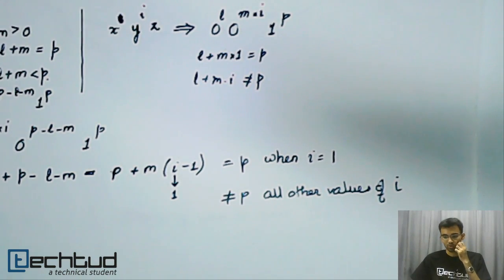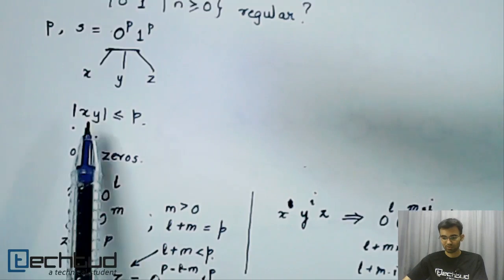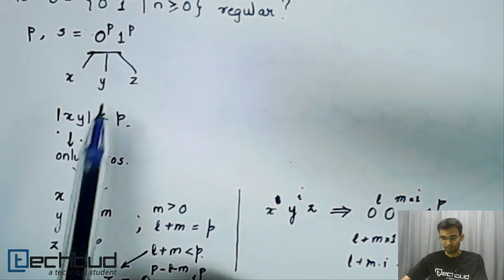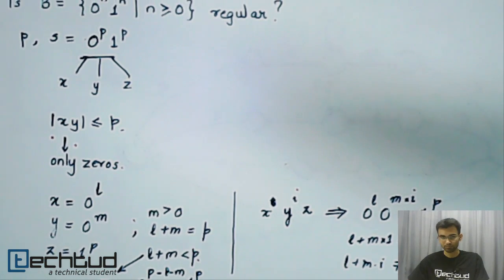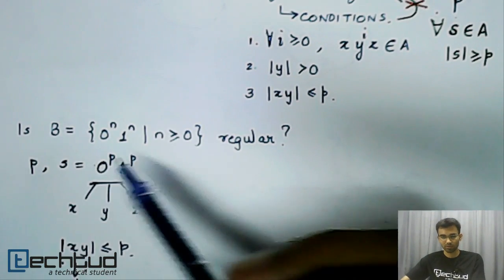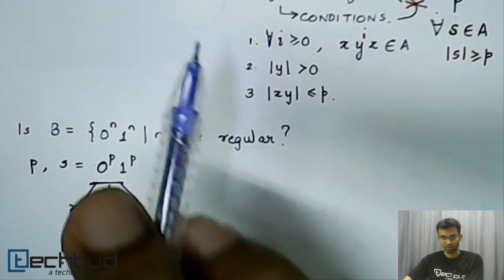So in no way can we break up the string and pump it such that the word will belong to the language. Therefore, our assumption that B was regular is wrong, and therefore B is not regular.